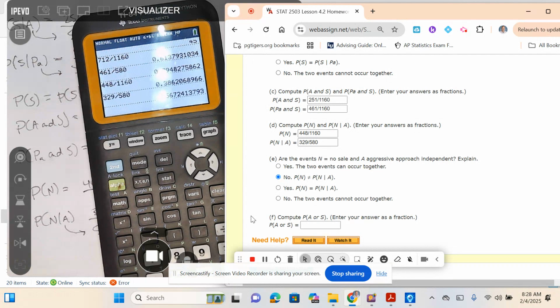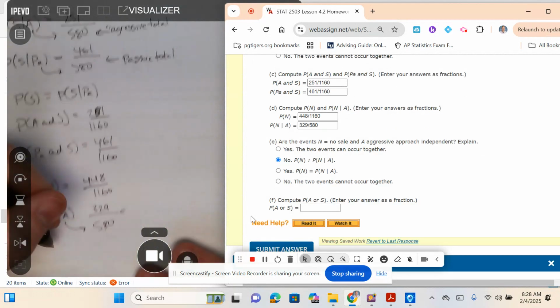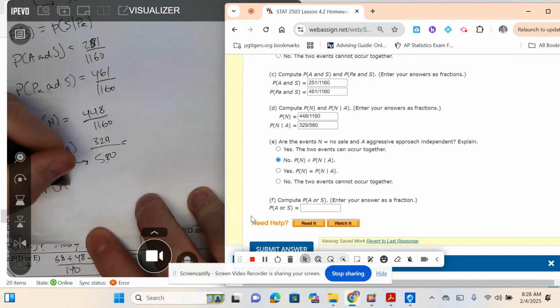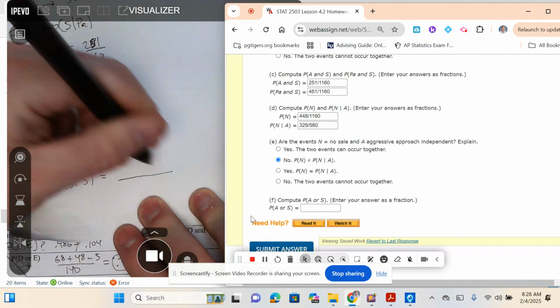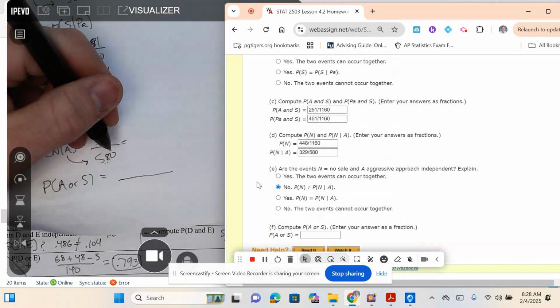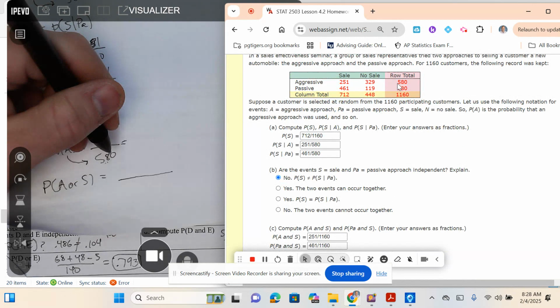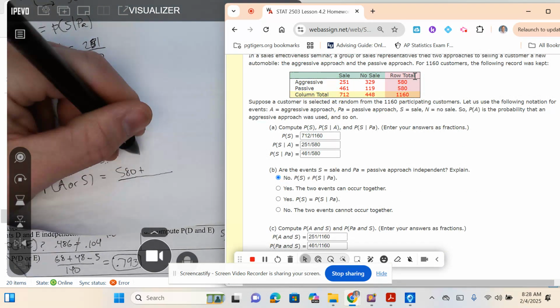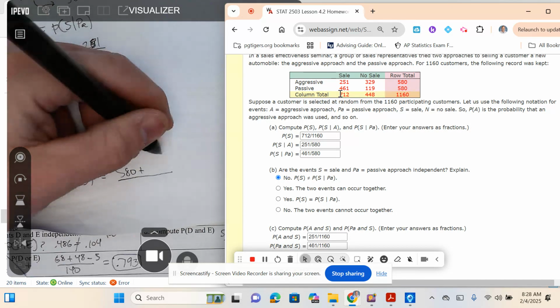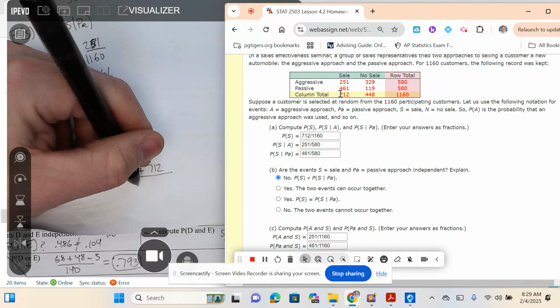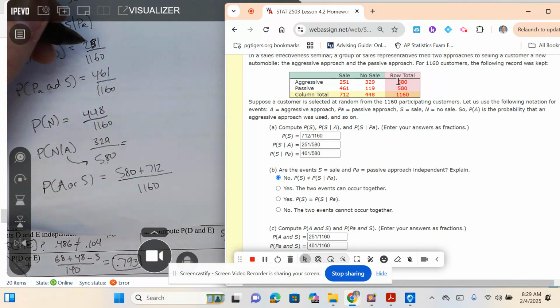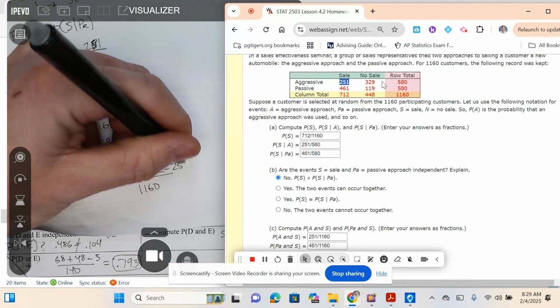Compute the probability of A or S. A or S, what I'm going to do is, or is a what word? Addition. So I'm going to get the total for aggressive, 580, plus the total for sales, 712. And there's an issue with this. I'll put it over the grand total. I have to subtract the overlap. I have to subtract the aggressive sale because that group's counting there and there, and I only want to count it once. I'm going to subtract 251.